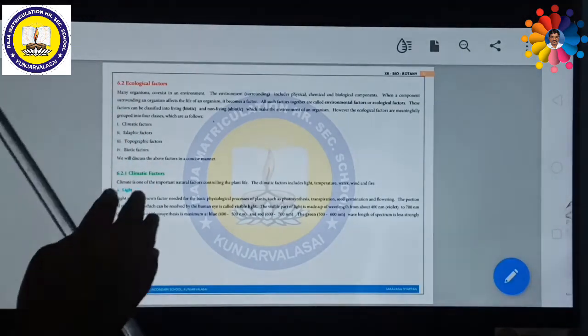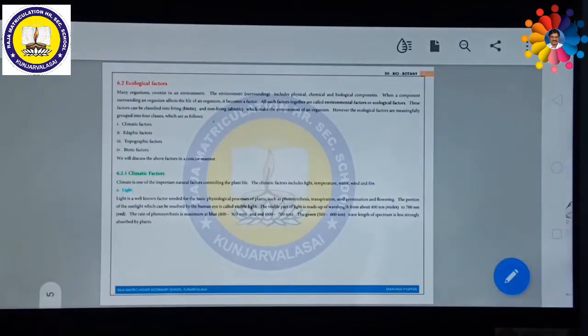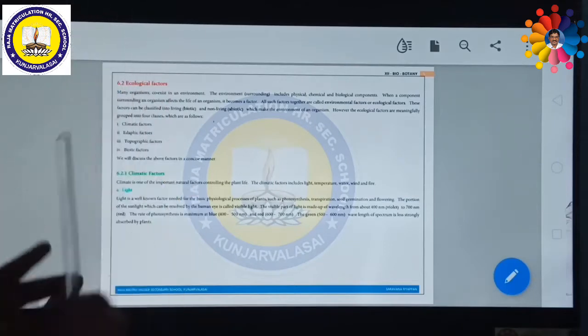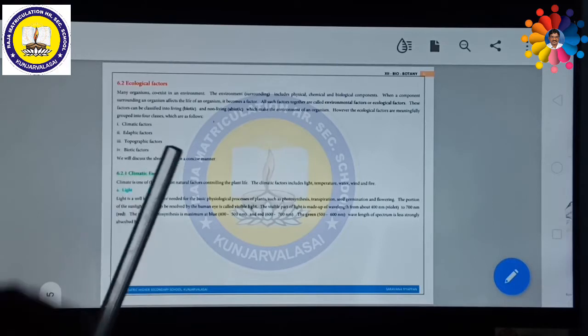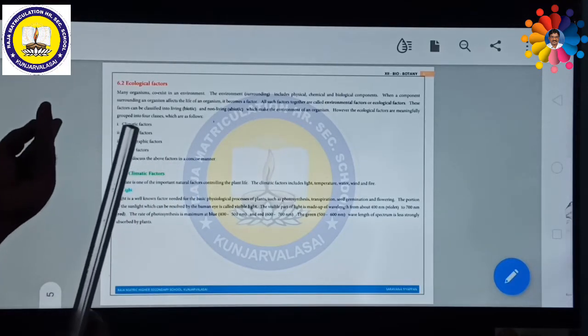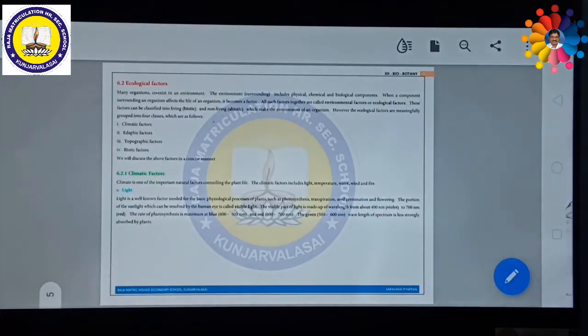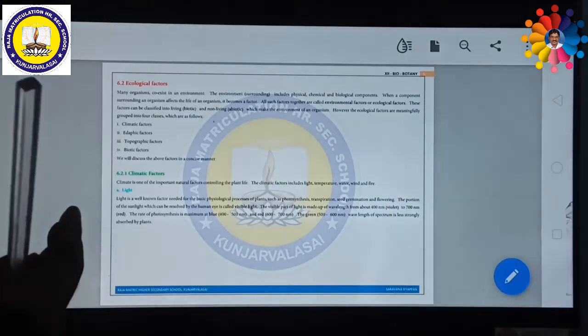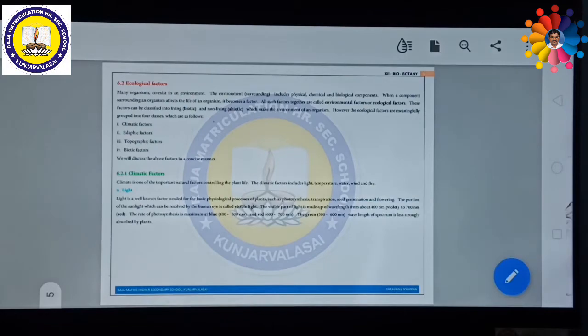Varieties of plants, varieties of animals, varieties of microorganisms are living together at a particular place. The surrounding environment includes physical, chemical and biological components. Physical means air, water, soil, pressure, temperature. So these all come under physical factors. Chemical: a lot of chemicals, organic and inorganic, present in the soil, in the air, in the atmosphere, in the water. So everywhere they play a part in ecological factors.